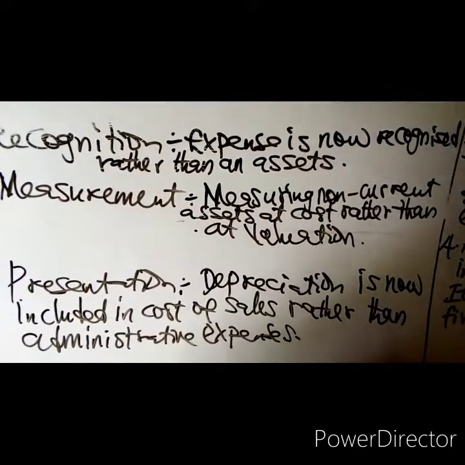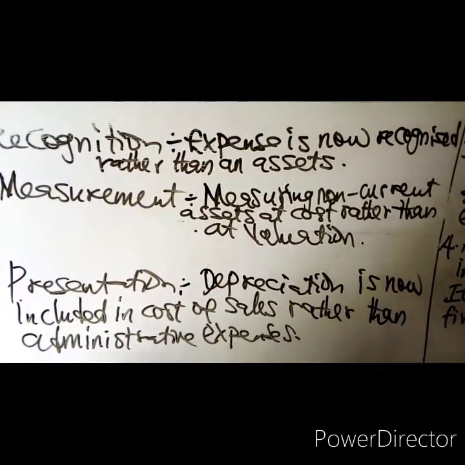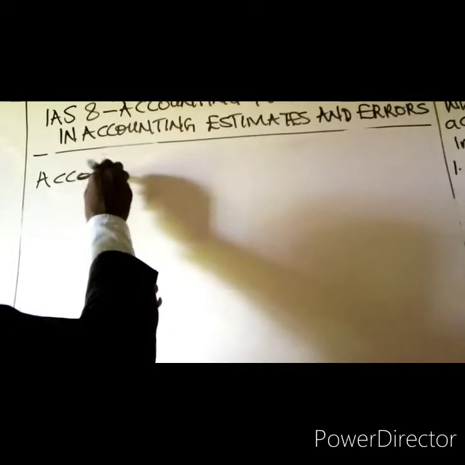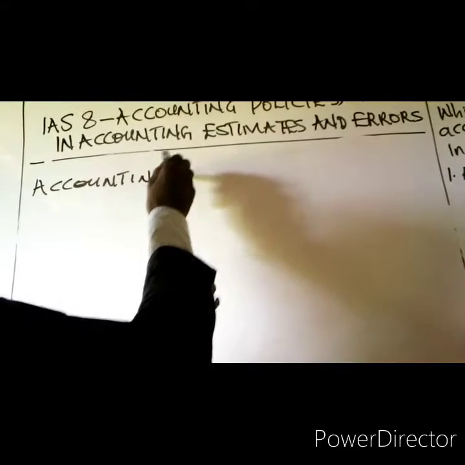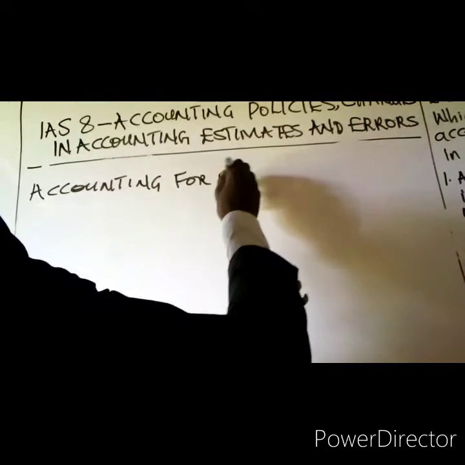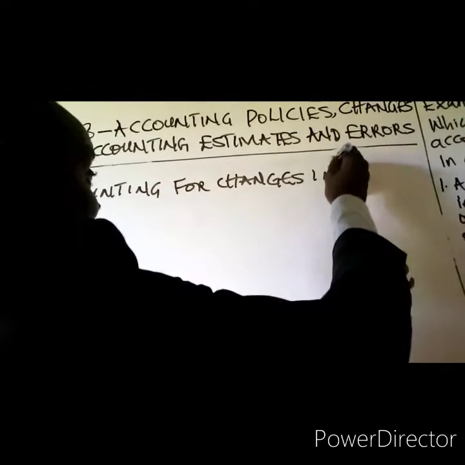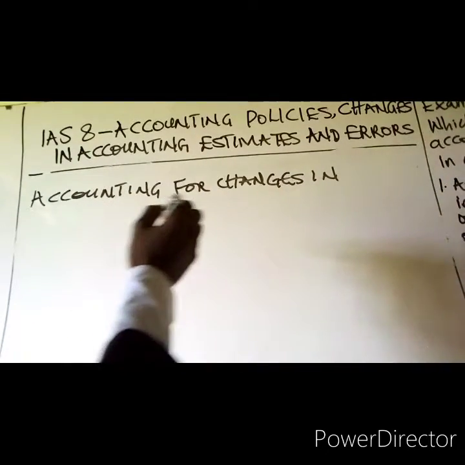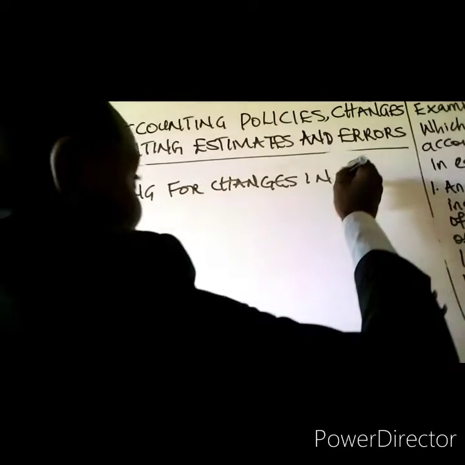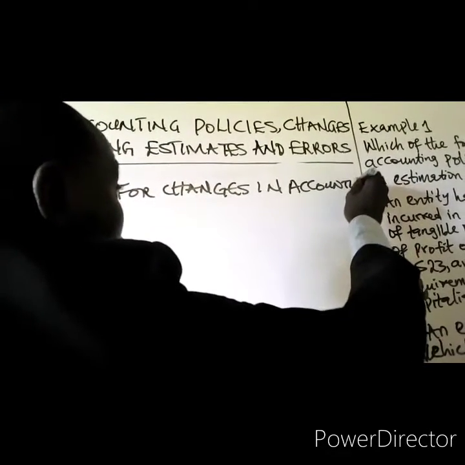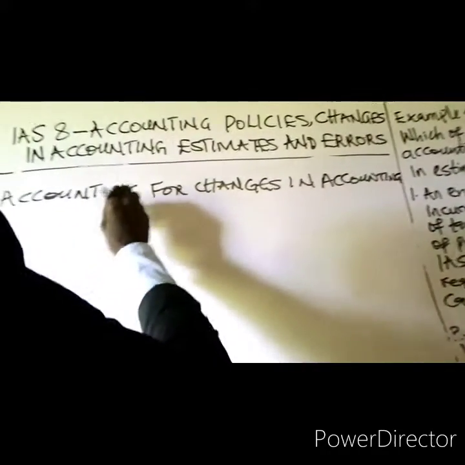Accounting for changes in accounting policies.